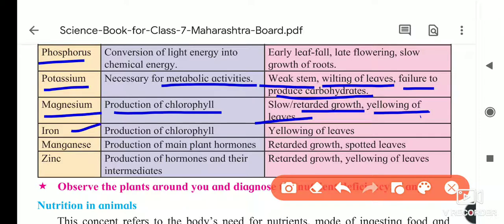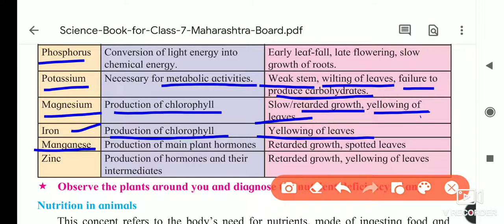Then next, it is the iron. Same thing is there: production of chlorophyll, and if chlorophyll is not produced then the leaf turns yellow. Chlorophyll is green in color. If its deficiency is there, then the color of the leaf changes to yellow.